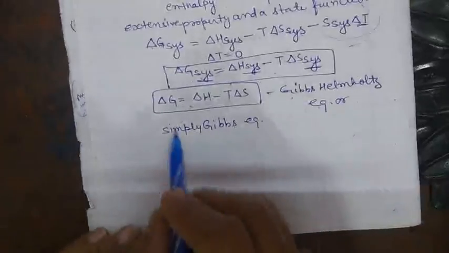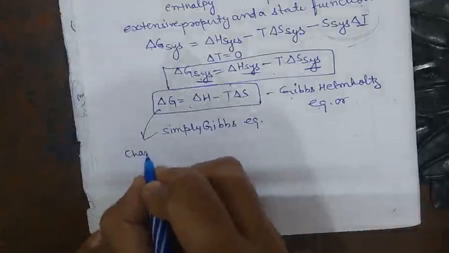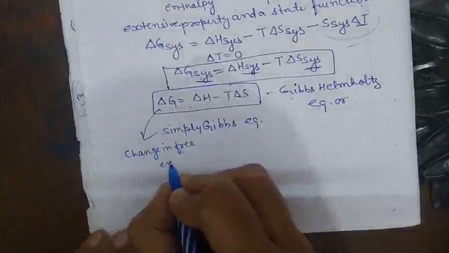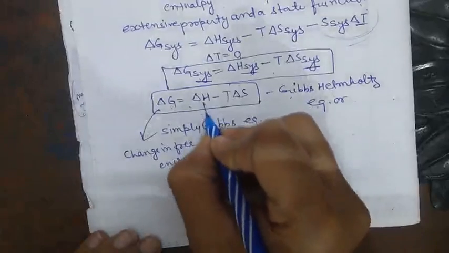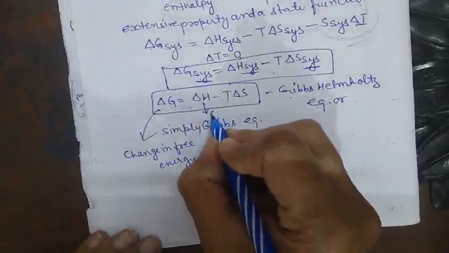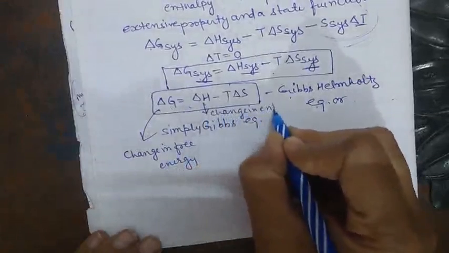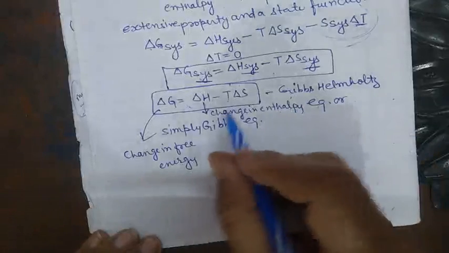Now here delta G is the change in free energy. Delta H is the change in enthalpy.